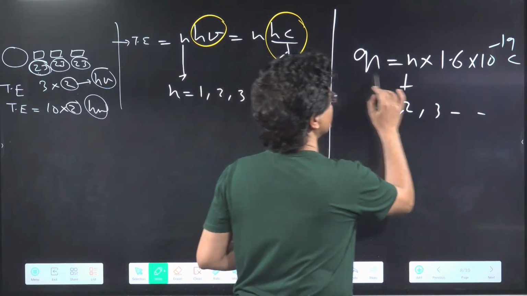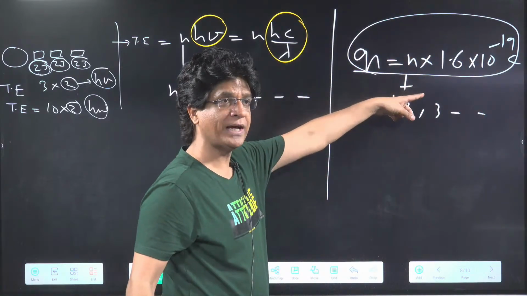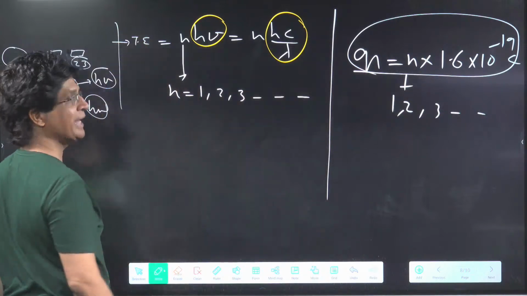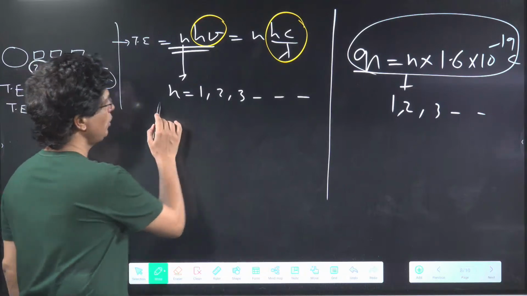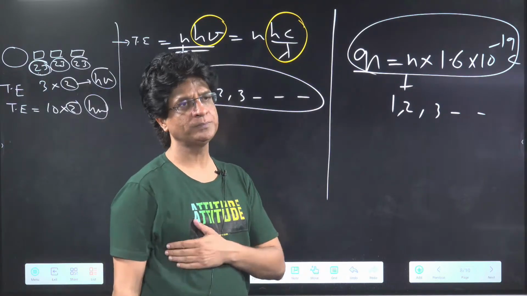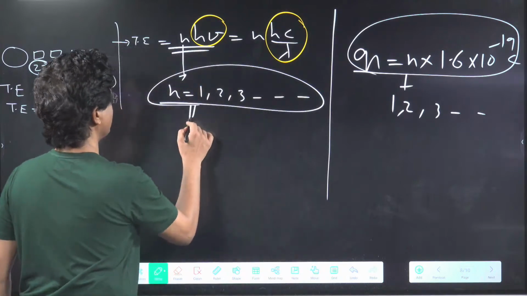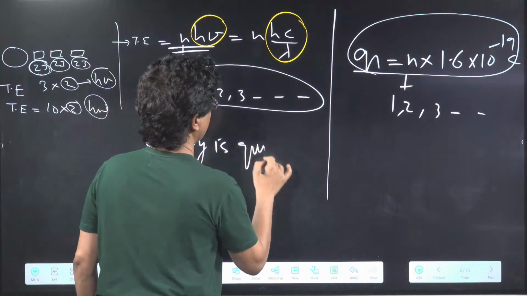He was saying that charge is quantized, and here Planck is saying that energy is also quantized. Well, n will be 1, 2, 3 and 4.